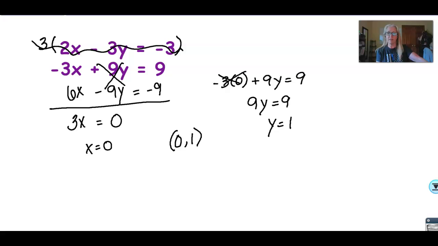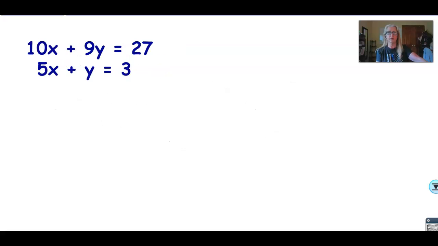So all these problems in this section are going to be like this. You're going to need to multiply one of the equations by some number to get terms to drop out. Okay. Now, looking at this one, we actually have two choices here. We could do two different things. We could multiply the bottom equation by negative 2. If we did that, this 5x would be negative 10x and would drop out.